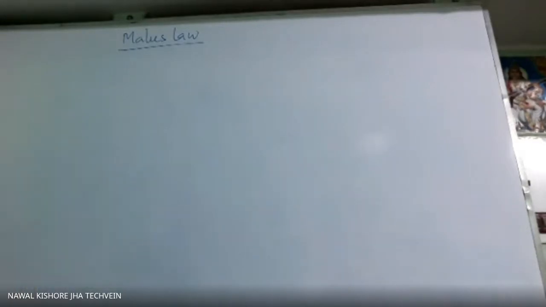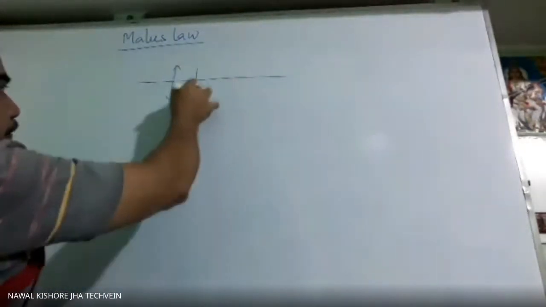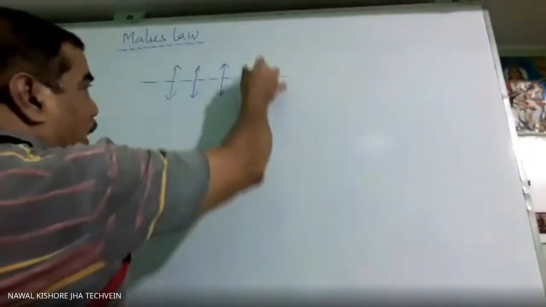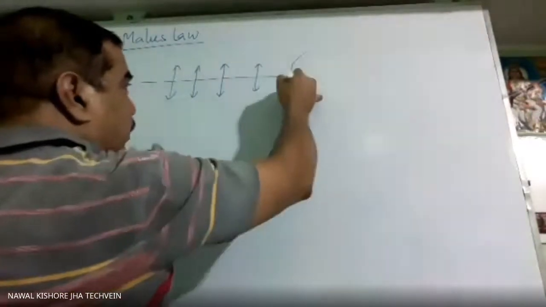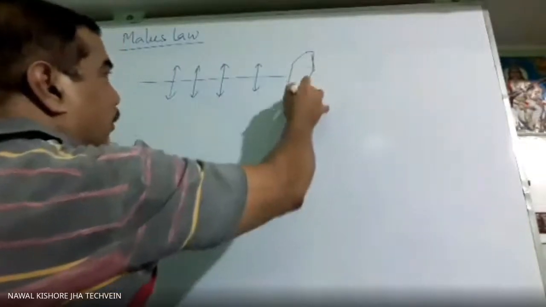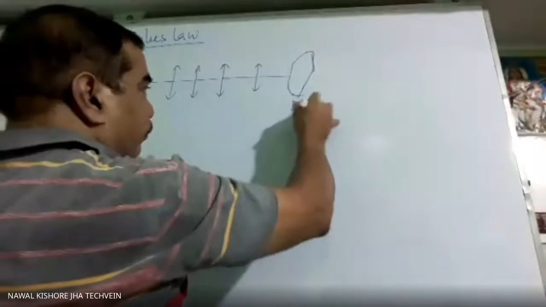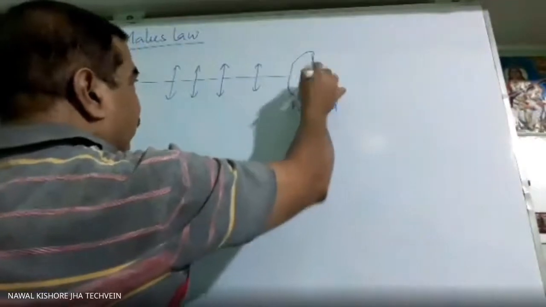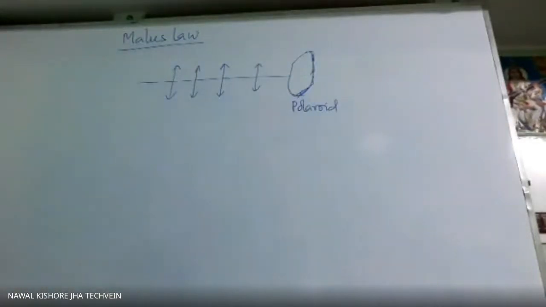This law says if plane polarized light is made incident on any polaroid, suppose this is a polaroid, whatever the state may be. Just imagine the slit.